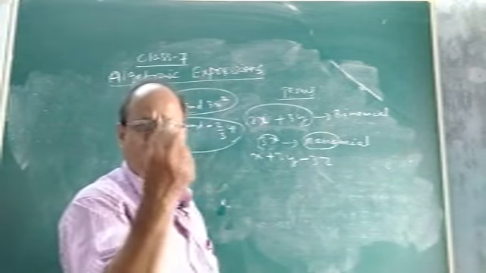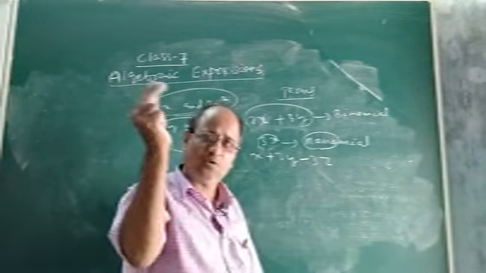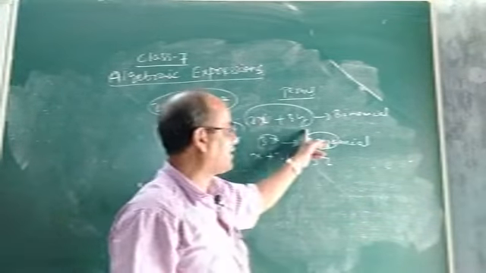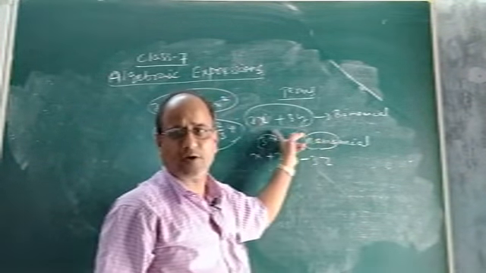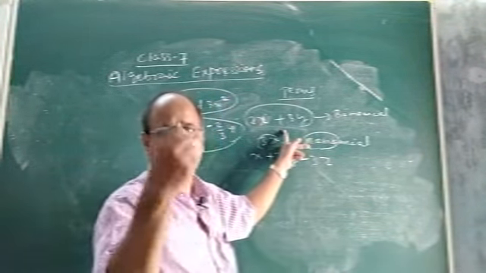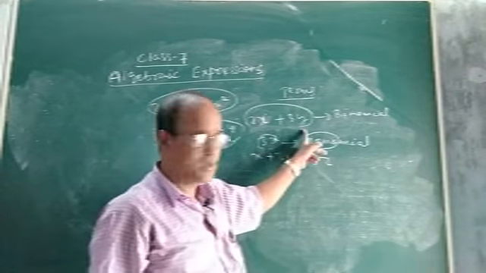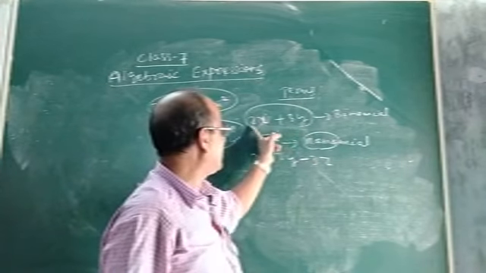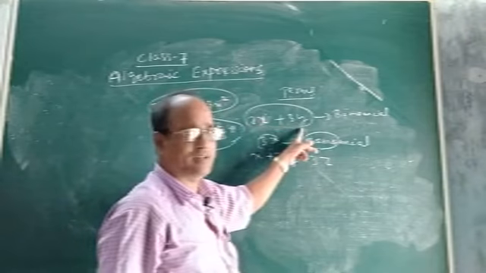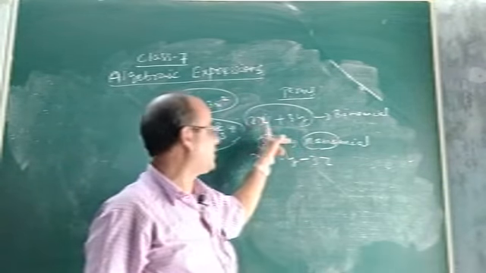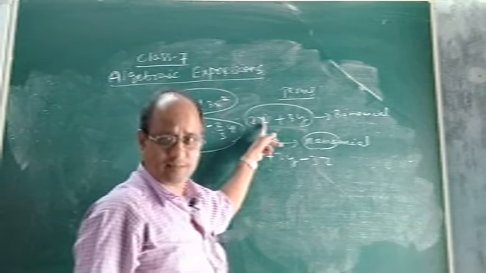That means if there are two terms in an algebraic expression, we call it a binomial. As it is an algebraic expression, no doubt, because it is a combination of literal, numeral and some arithmetic operations. Here the numerals are 2 and 3, the literals are x and y, and the operation is plus. Here the operation between 2 and x is multiplication.